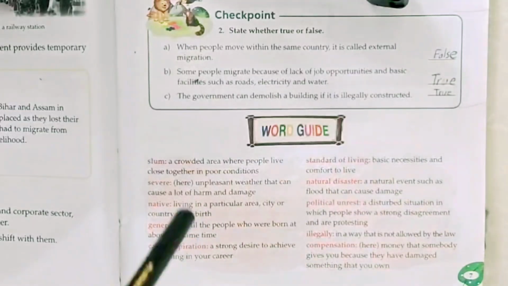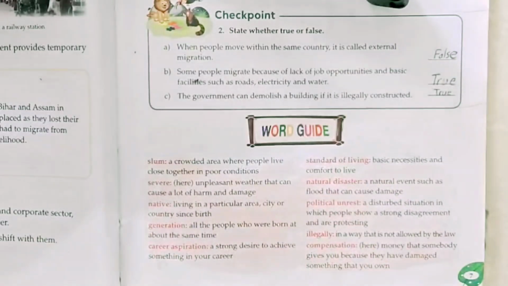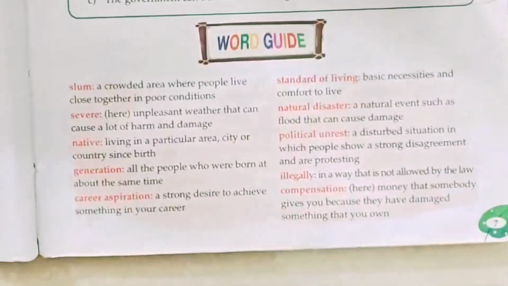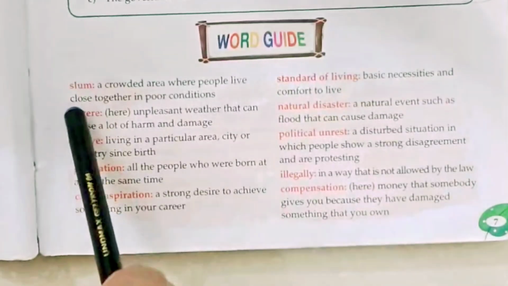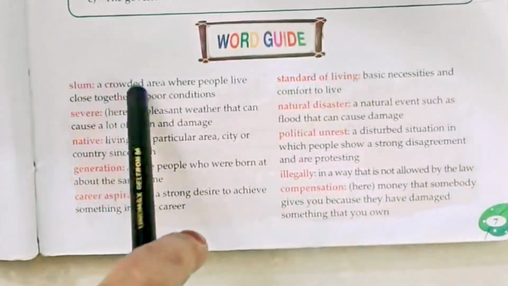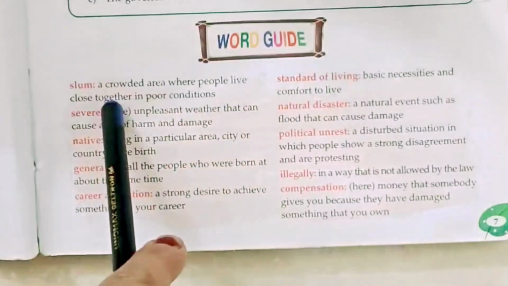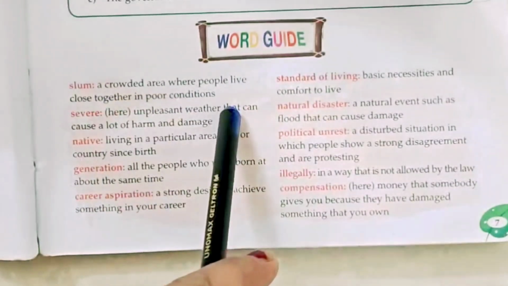In this chapter, there are many words whose meanings we should know. So number 1 is slum. What do you mean by slum? Slum is a crowded area where people live close together in poor condition.